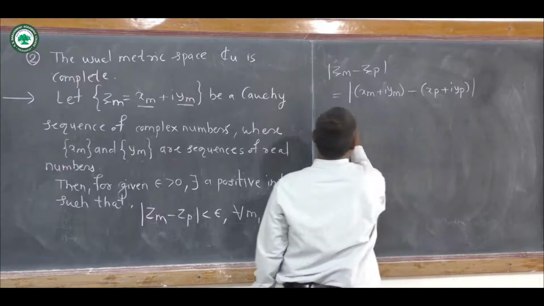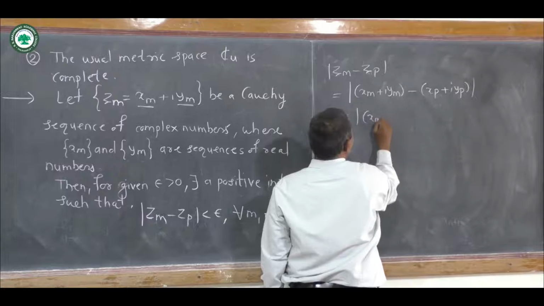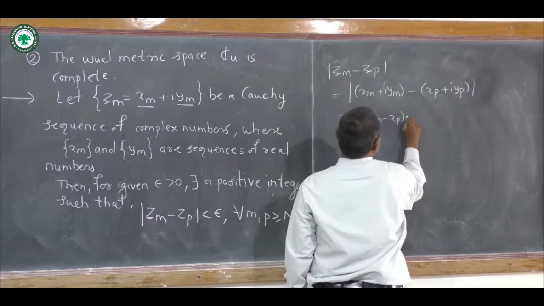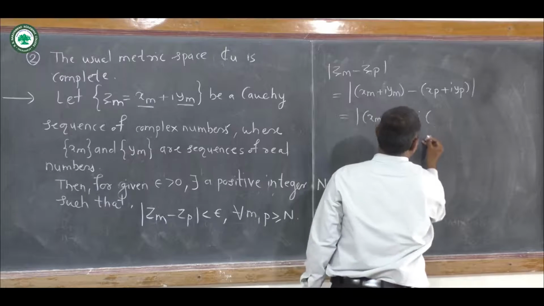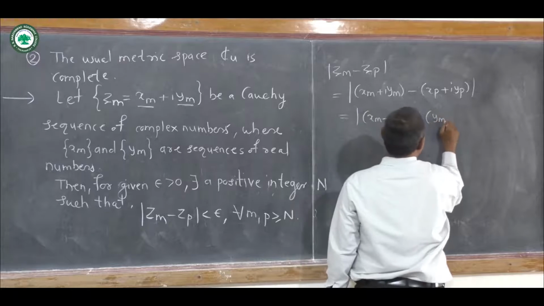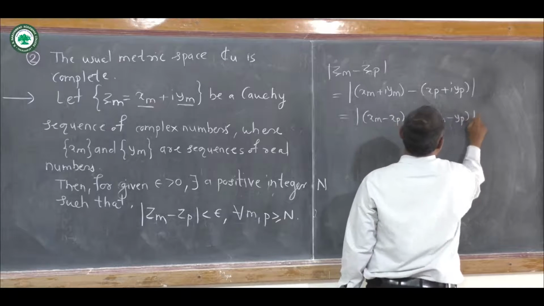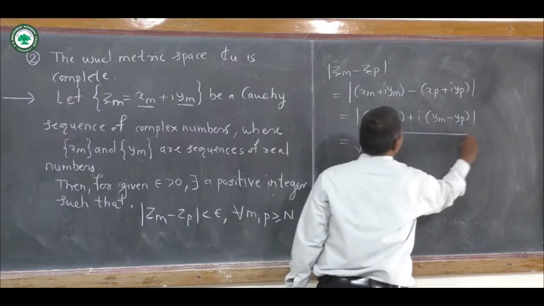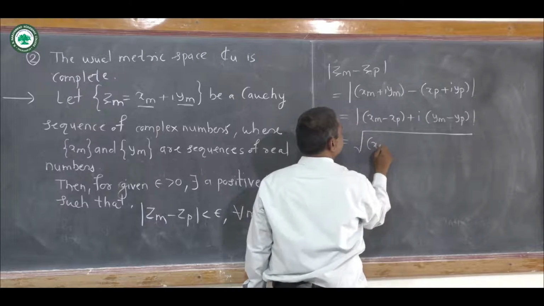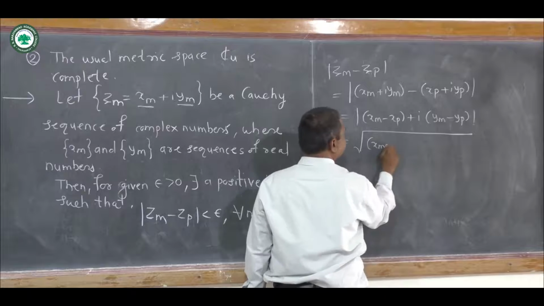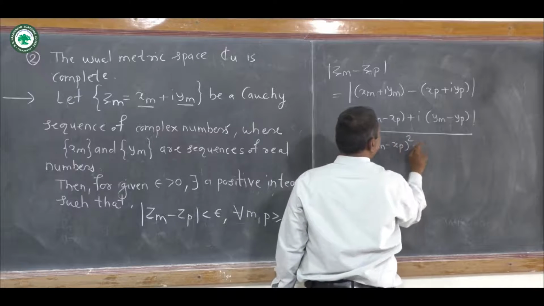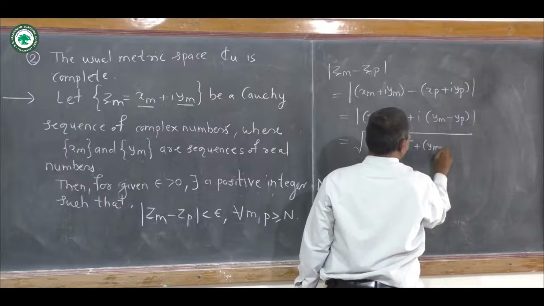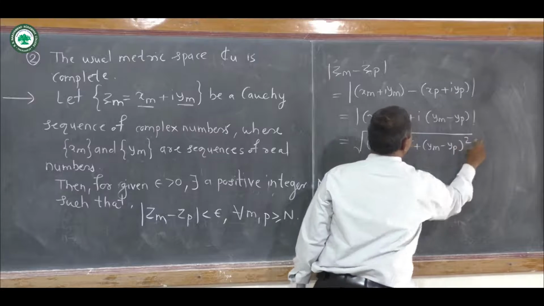So that is the absolute value of (x_m minus x_p) plus i times (y_m minus y_p). So using the definition of the modulus of a complex number, this is nothing but the square root of (x_m minus x_p) squared plus (y_m minus y_p) squared.